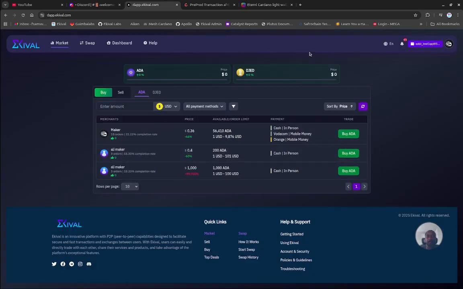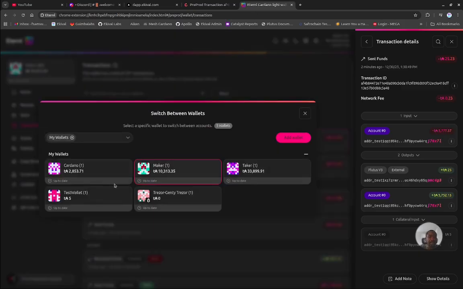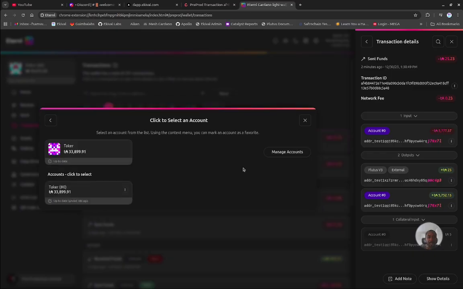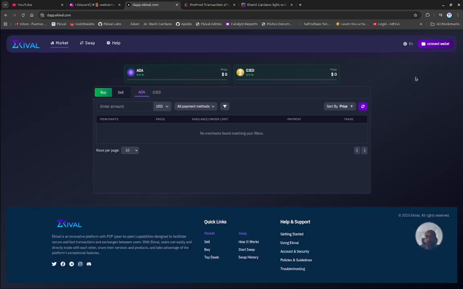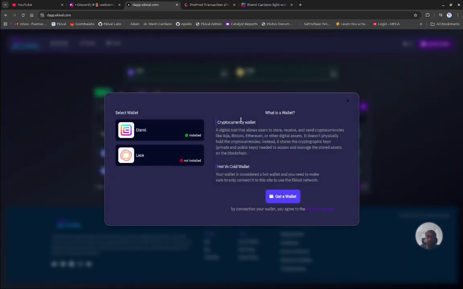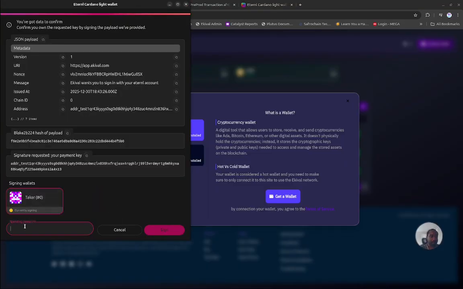marketplace. So to do that, you have to go in, change your wallet. In this case, it's another person. I'm going to take the taker. And the taker will be the one now logging in on the DApp. Refreshing it. It gives me the option to connect my wallet again. Now I have the taker's wallet, and I'm going to go in and take.